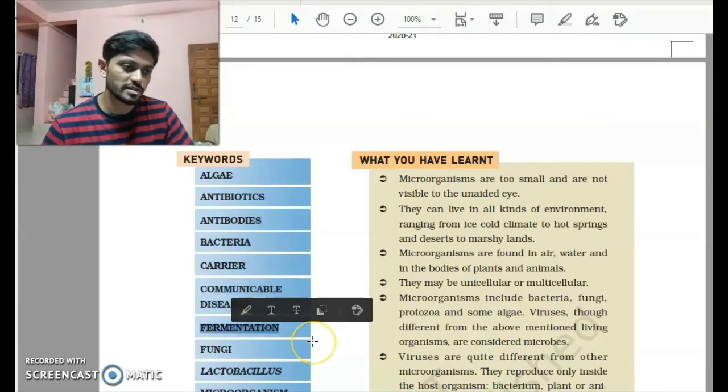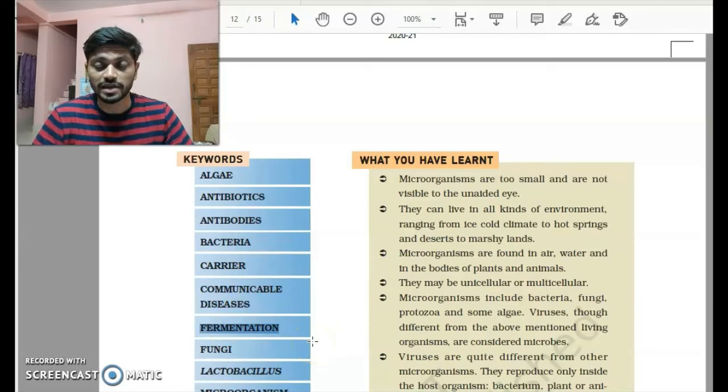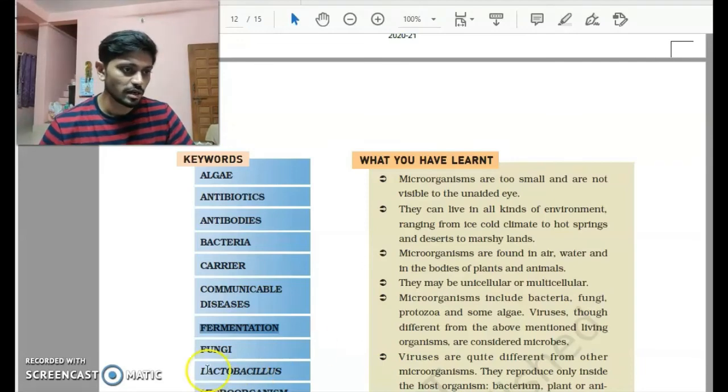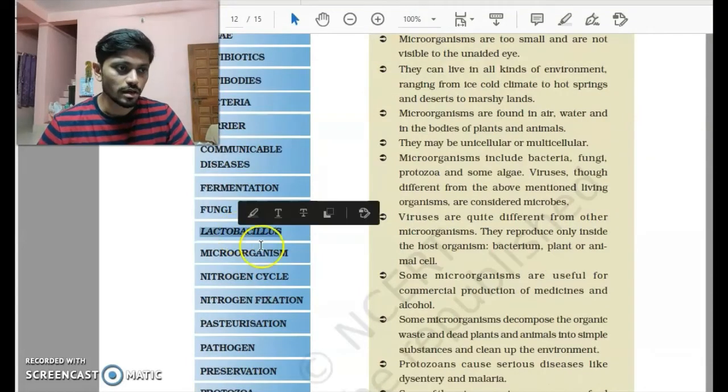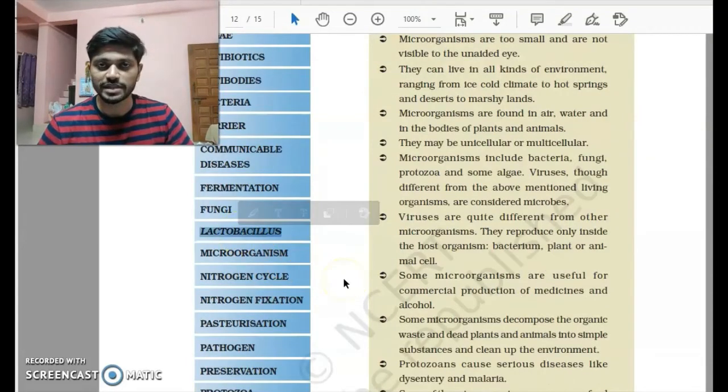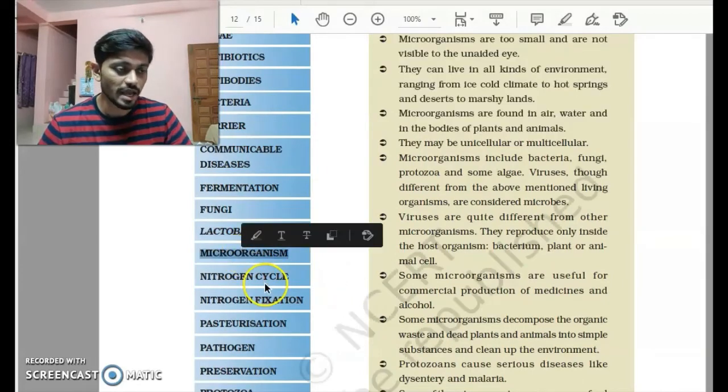What is fermentation? The procedure of creating alcohol from carbohydrate or sugar is called fermentation. What are fungi? Fungi are a type of microorganism. We have Lactobacillus. As we know, it's a friendly bacteria that helps in the formation of curd.